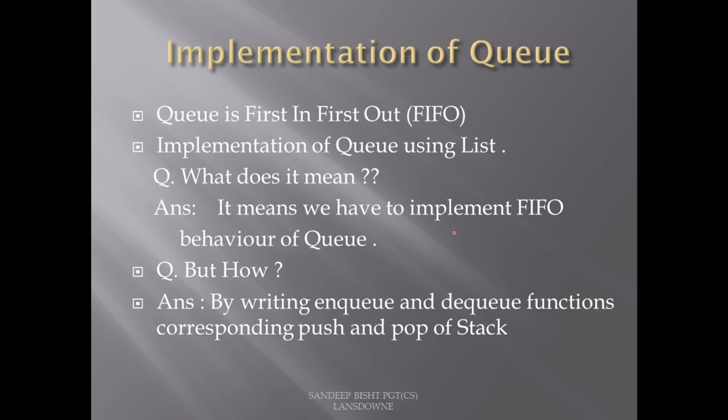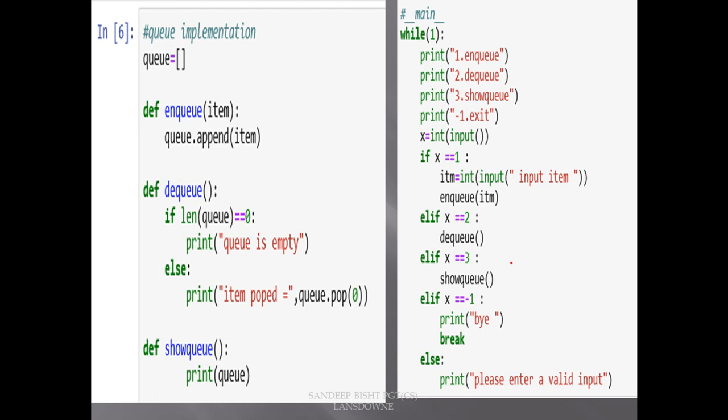So it's just the convention that we call enqueue, and in a stack we call this push, and in a stack the removal function we call pop, and here we call this function dequeue. So we just have to write this enqueue and dequeue function. But the catch here is this enqueue and dequeue will happen on different sides of the list. Okay, so let's see the code.